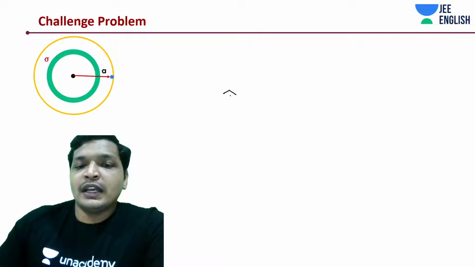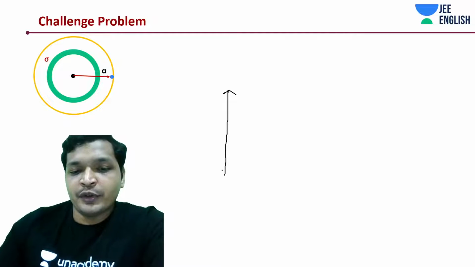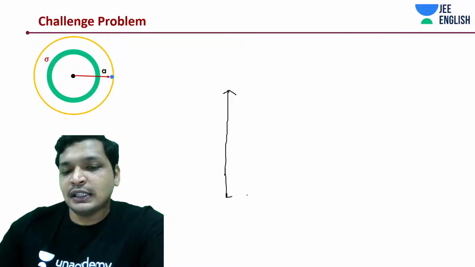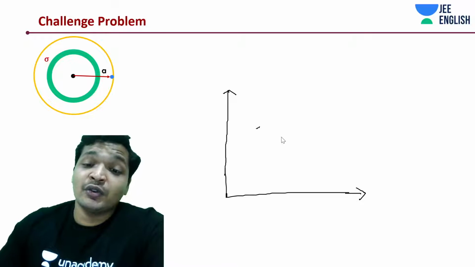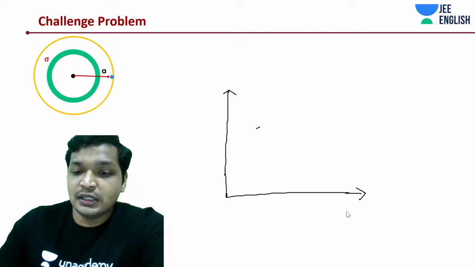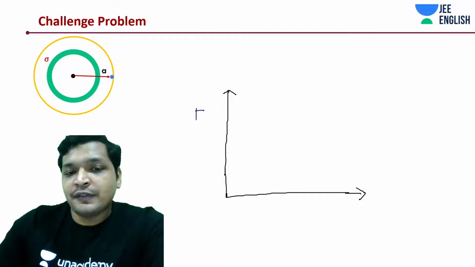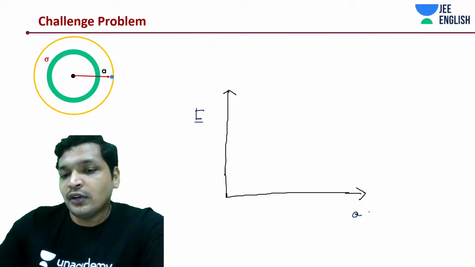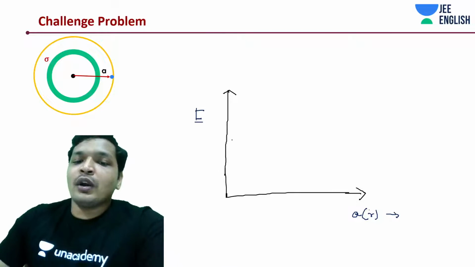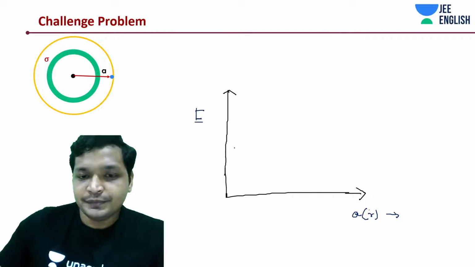Okay, so what are we going to do? Most of you did understand this. This is a thing that typically comes up in your exam, and especially in JEE Advanced, you can notice so many questions around it. So I'm going to say two things. This is the electric field magnitude, and this is the distance A, or let's keep it as R, because you generally used R. Now what I'm saying is the electric field.